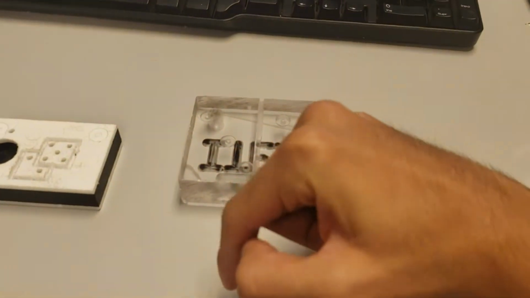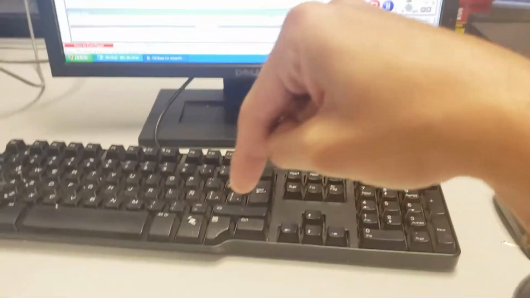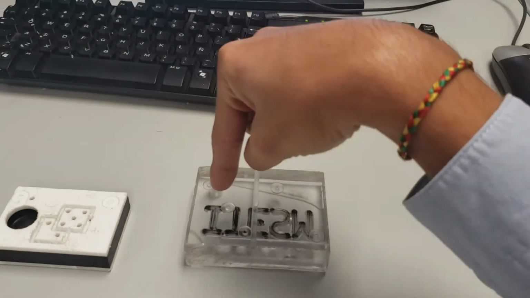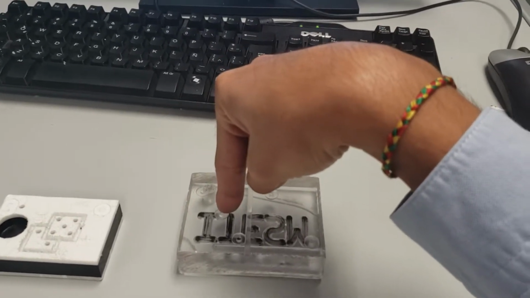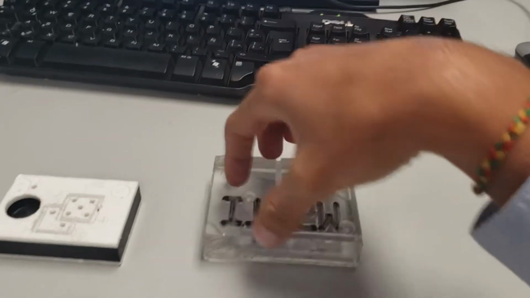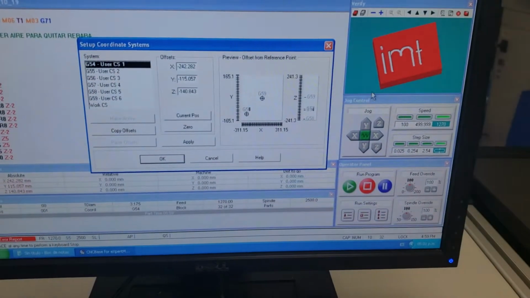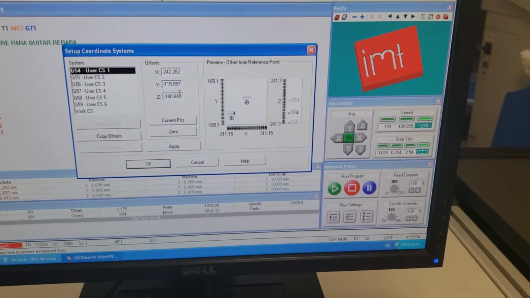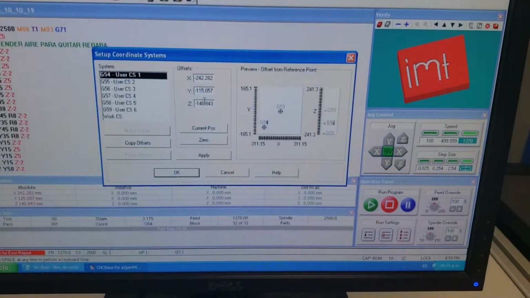And the same for the Y axis, and for the Z axis we go up and down in the Z axis, and we touch the top of the piece. But here we don't have to add the radius because we only touch that, and that is the coordinate of Z.